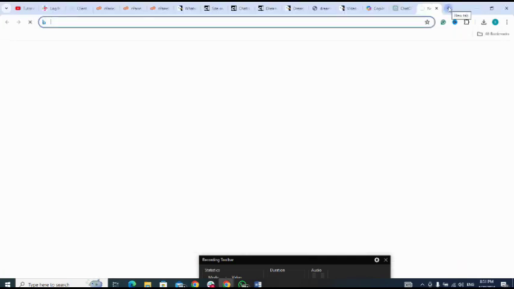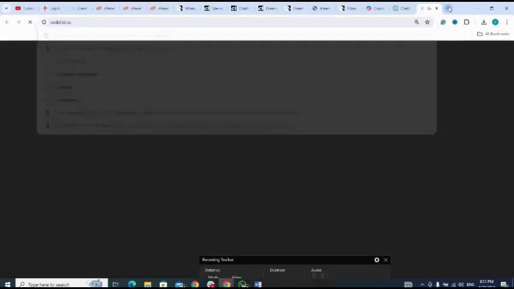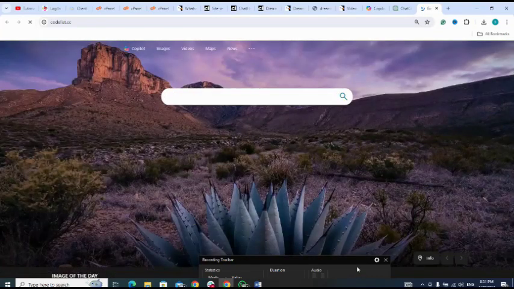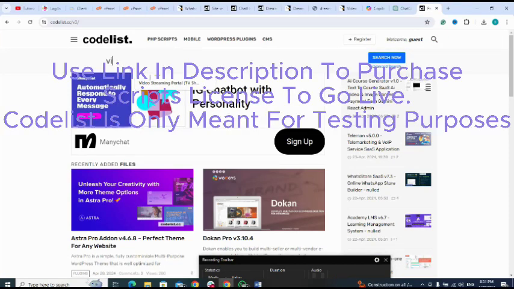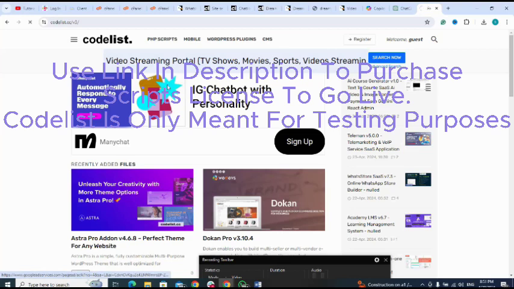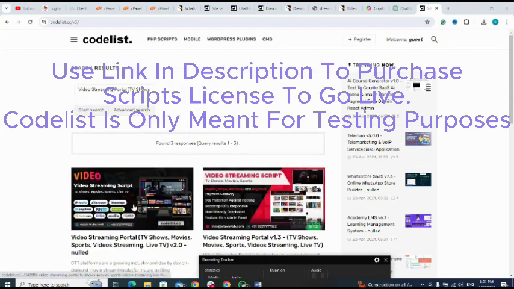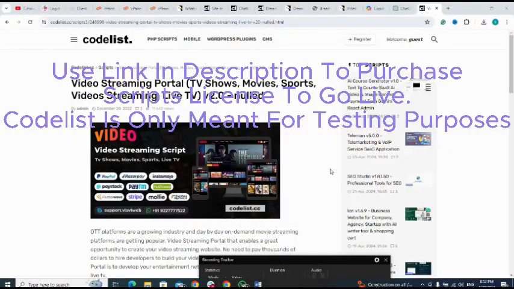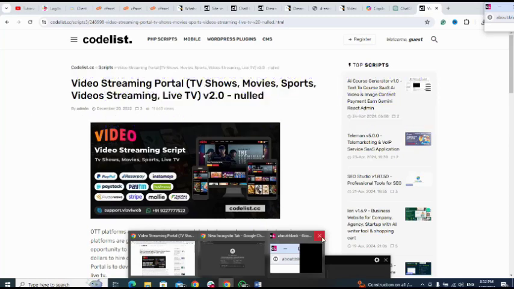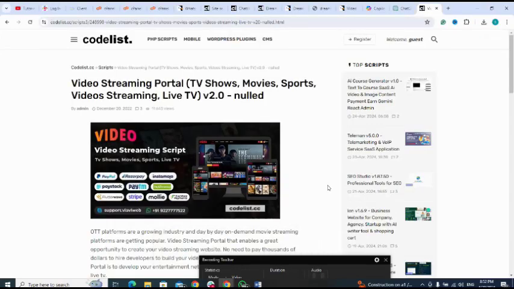Let me go straight to my codelist.cc, enter. Then next I click on the search button to search for the script I'm looking for, video streaming, enter. Okay, here it is. I click on it. Then next I scroll down to select the link to download it.